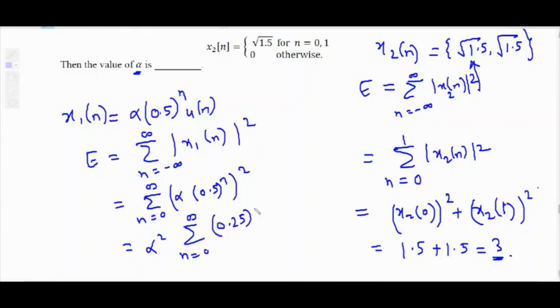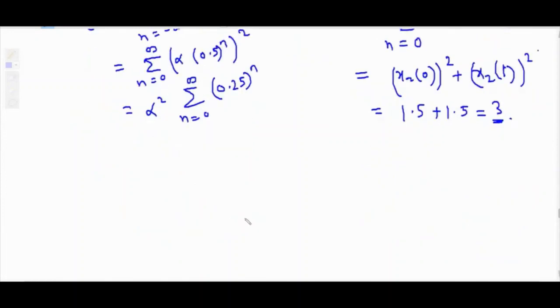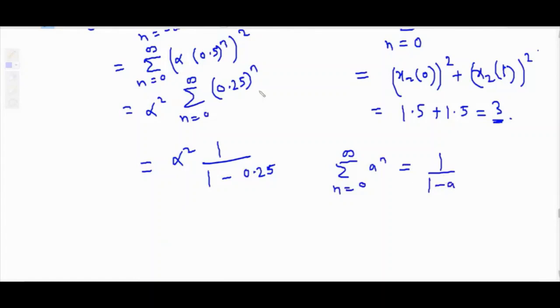What is summation n equal to 0 to infinity a raised to n? 1 upon 1 minus a. This becomes alpha square into 1 upon 1 minus 0.25. Use this summation formula: summation n equal to 0 to infinity a raised to n is 1 upon 1 minus a, if that number is less than 1. Here it is 0.25, which is less than 1, so I can use this summation formula. Okay, so I got the energy of x1n.